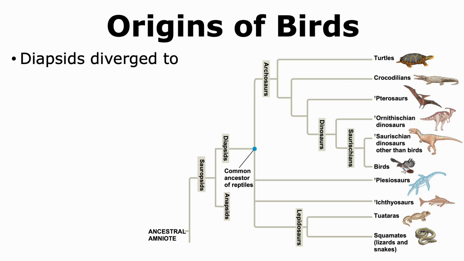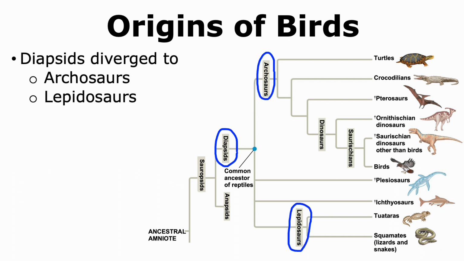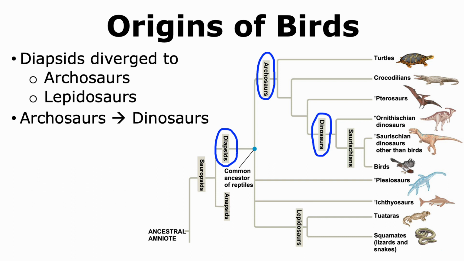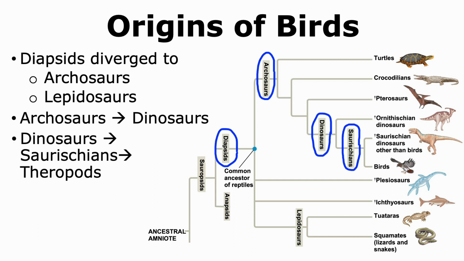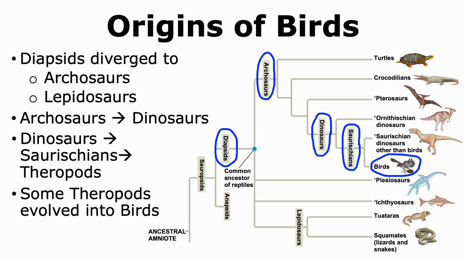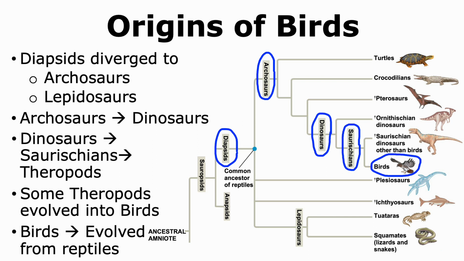Let us now see how birds evolved. We already talked about the sauropsids and how they diverged to give rise to the diapsids. The diapsids in turn diverged to form the archosaurs and the lepidosaurs. The archosaurs gave rise to the dinosaurs, and among the dinosaurs, some of them evolved to give rise to the saurischians. Some of the saurischians gave rise to theropods, and these theropods were the ancestors of the modern-day birds. Thus, we can say that birds actually evolved from reptiles.